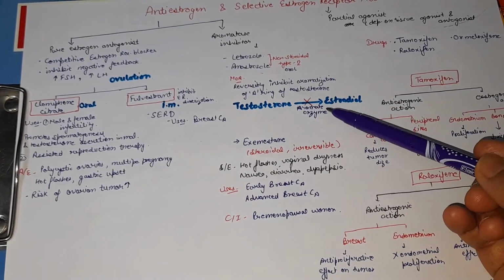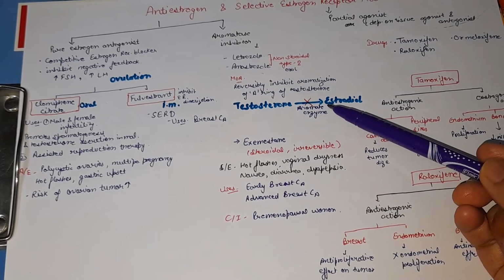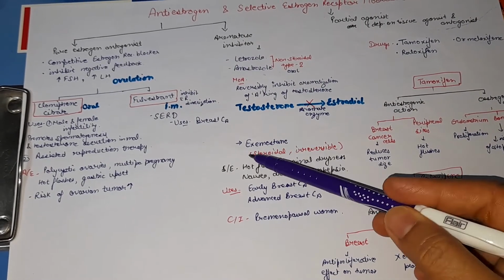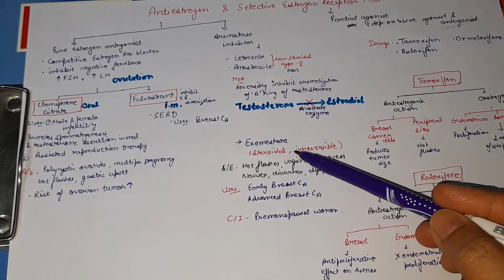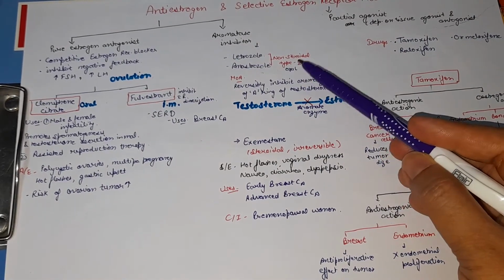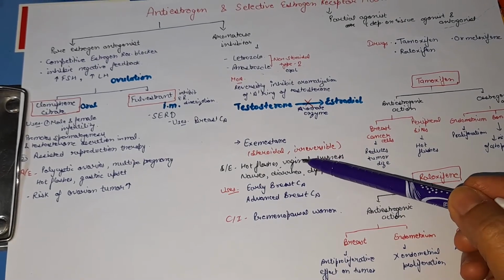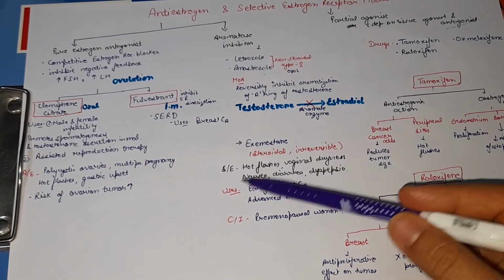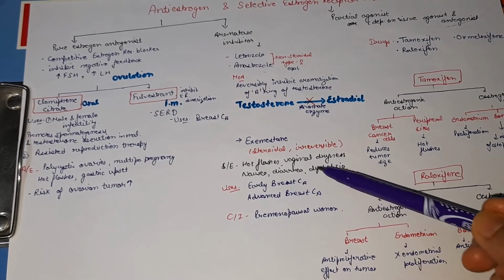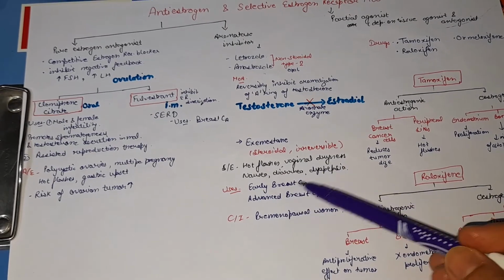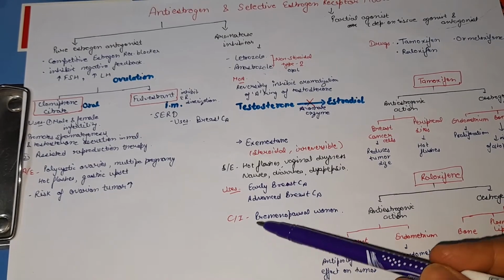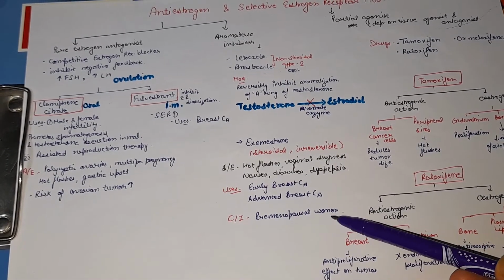So when there is no estradiol, they inhibit the negative feedback and there will be an increase in FSH and LH. The steroidal type is exemestane. These inhibit the enzyme reversibly, but exemestane inhibits the enzyme irreversibly. The side effects of these aromatase inhibitors are hot flashes, vaginal dryness, nausea, diarrhea and dyspepsia. These are used in the treatment of early breast carcinoma and advanced breast carcinoma, and these are contraindicated in premenopausal women.